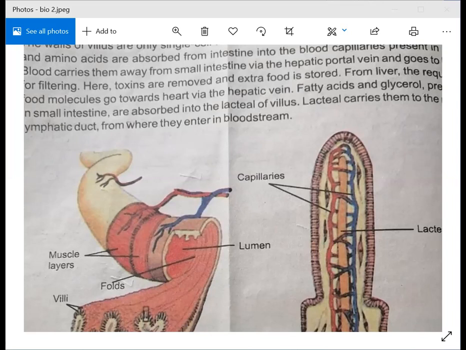So there are circular folds present in the walls of the ileum, and their important work is that there are finger-like projections which are called villi.